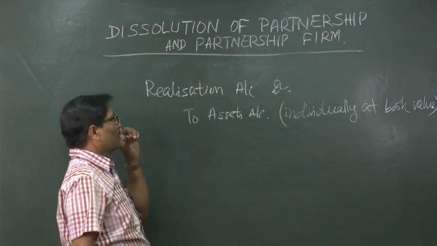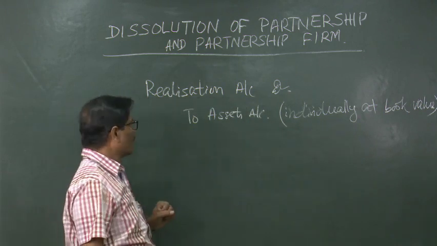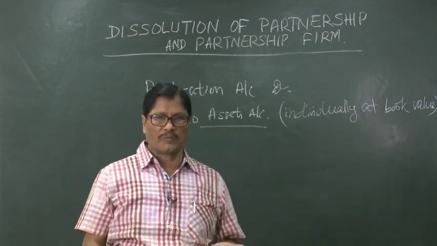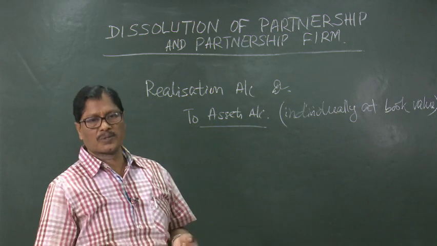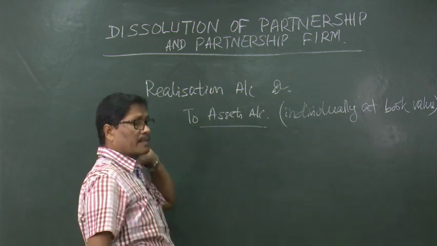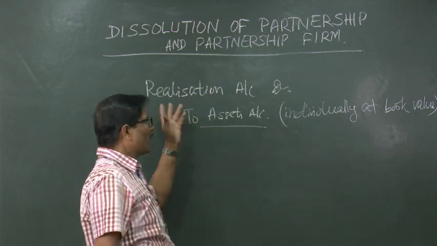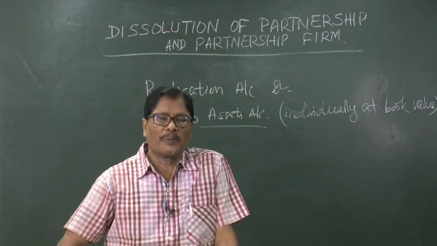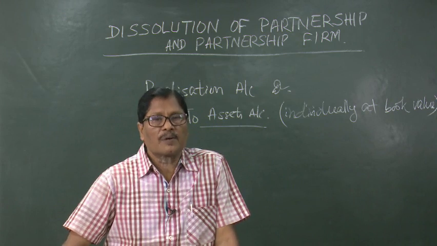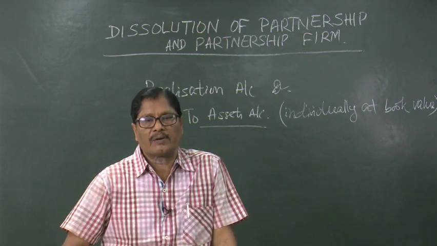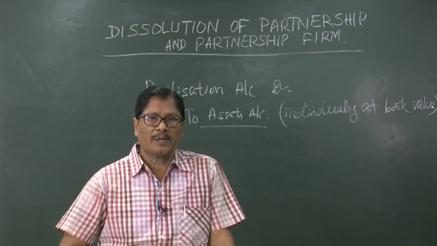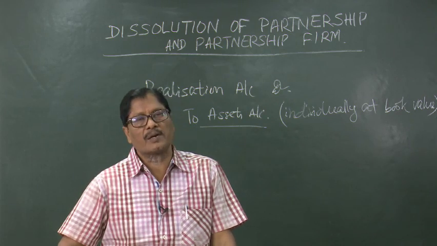Let us get the justification of this entry. When assets are there and they have to be disposed of, they will not be directly disposed of, but will be disposed of through the realization account. We are opening one realization account which is nominal in nature in order to spell out the profit or loss. So, all the assets will have to be transferred individually at their book values, that means they will be closed.